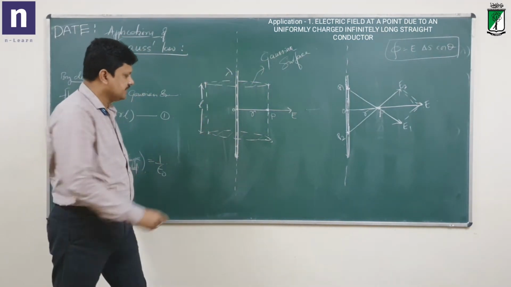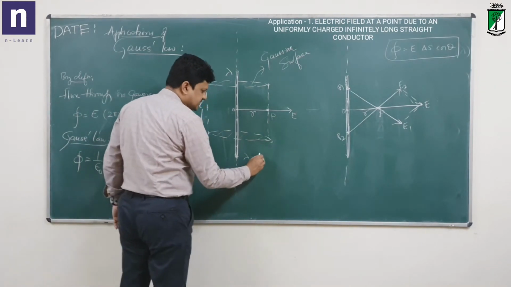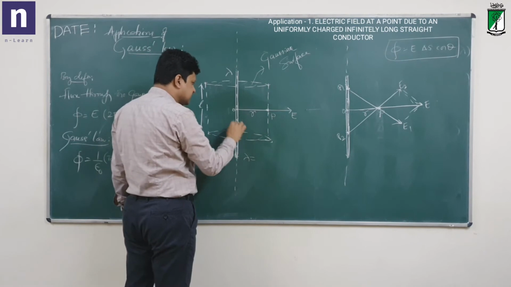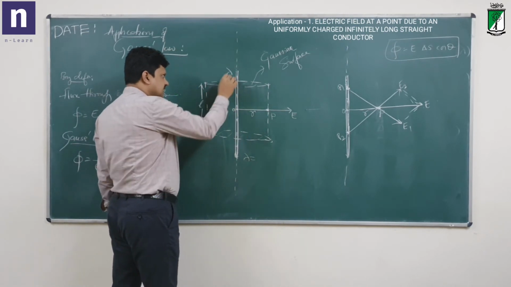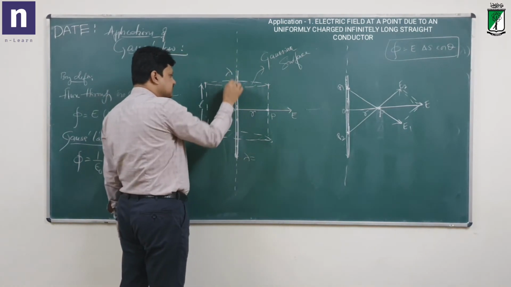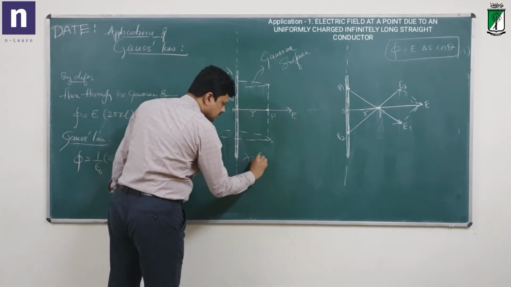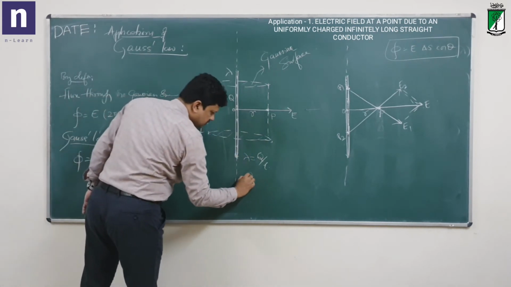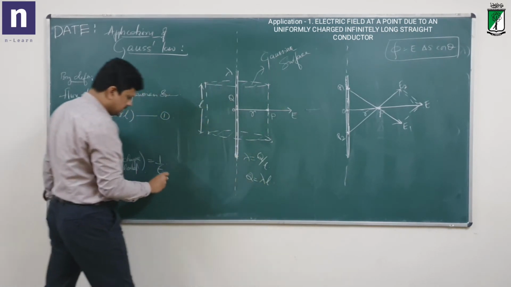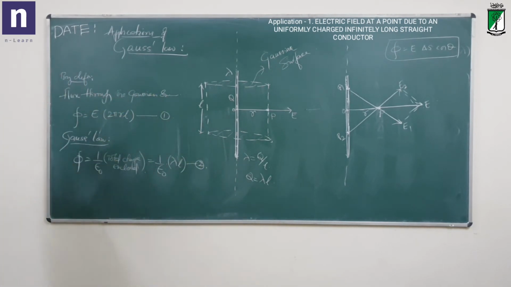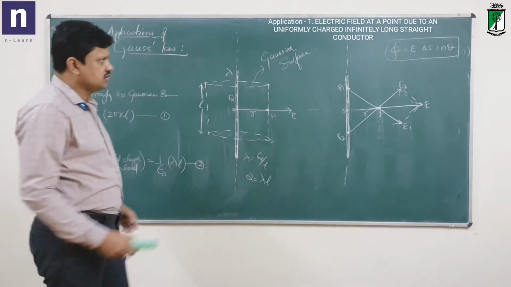You know what lambda is. Lambda is the charge density: if the total charge is delta q and the length is delta L, lambda is delta q by delta L. If the charge is q, lambda is equal to q by L. Therefore, the total charge q is equal to lambda L. I'll put lambda L here. This is equation 2.